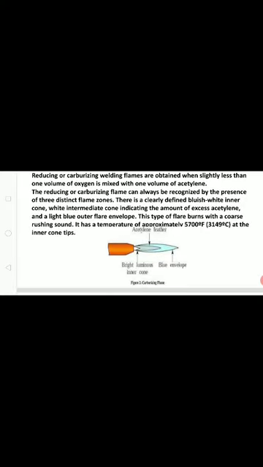It is clearly shown in the figure. If you look at it, it has three zones. One is a luminous inner cone having a very high temperature of about 3200 degrees centigrade, covered with the acetylene feather, which indicates the presence of excess acetylene, and a blue outer envelope.